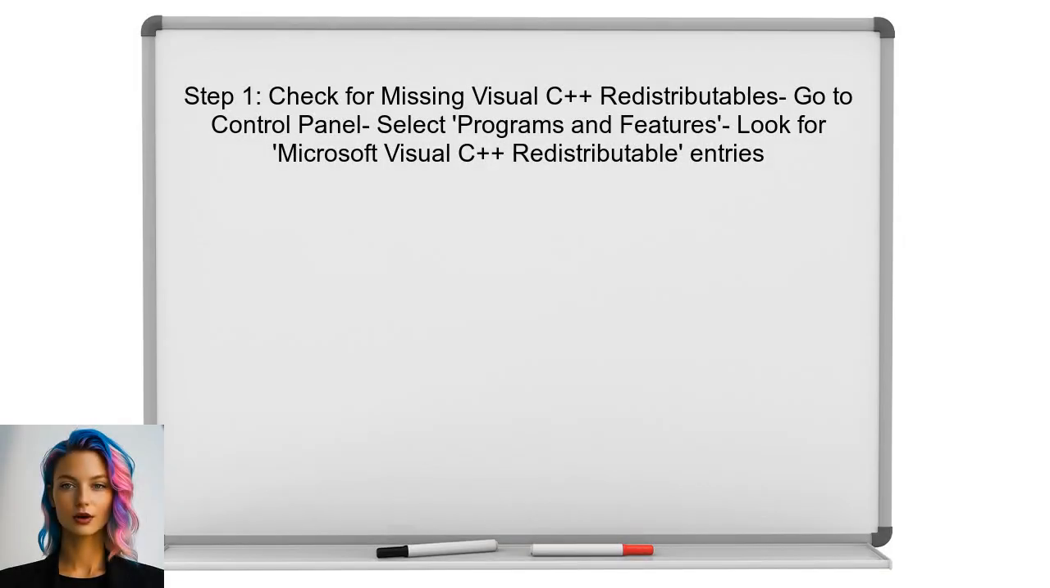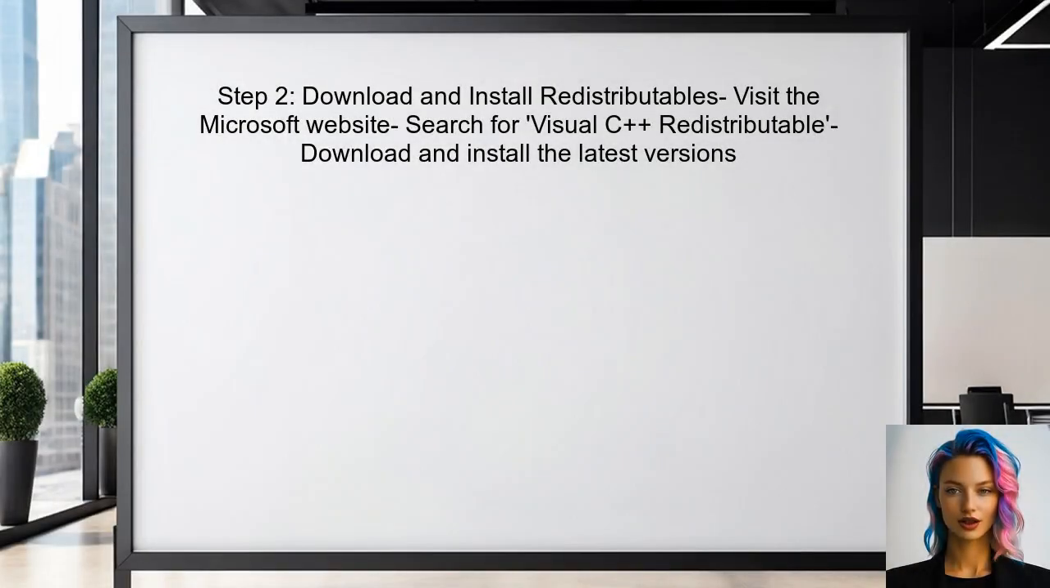To begin resolving the issue with Visual Studio 2015, the user should first check for any missing Visual C++ redistributable packages. These packages are essential for running applications built with Visual Studio. If the user finds any missing redistributables, they should download and install the latest versions from the Microsoft website. This can help fix the side-by-side configuration error.